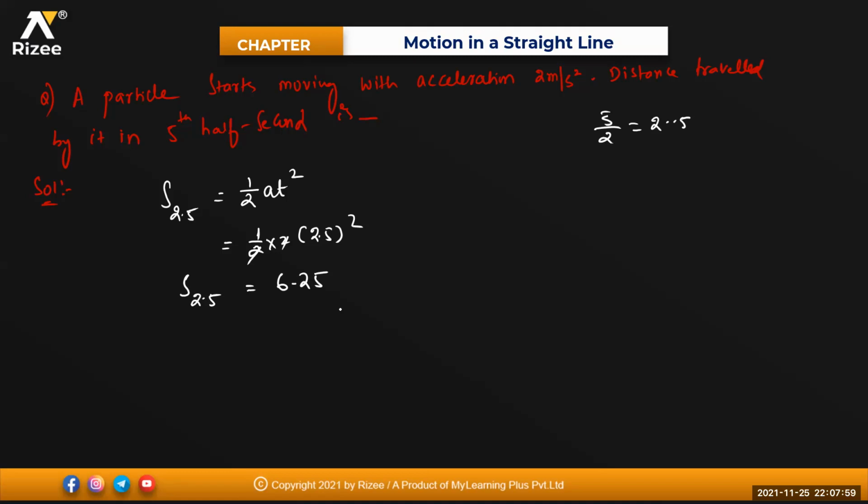Then tell me what will be the distance traveled. Displacement in 2.5 seconds minus distance traveled in 2 seconds. That is n minus 1. Sir, how did you take the second one as S2 exactly?